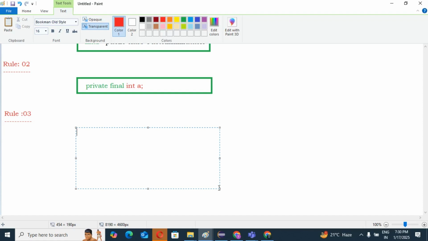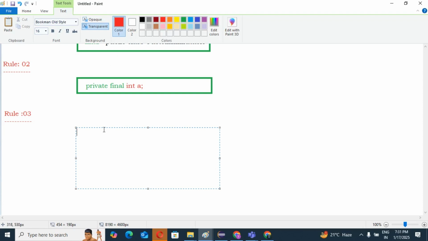Suppose this is final, then how to initialize it? To initialize all the values, we should have a constructor. I will explain how.